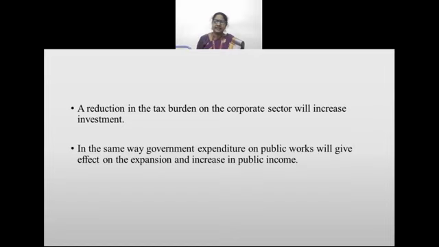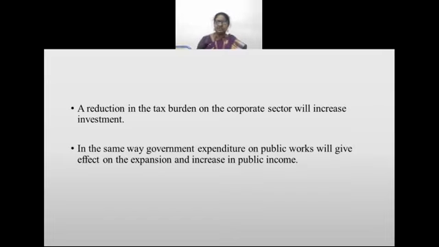Public income improves their standard of living and all those things. Suppose some 500 crores amount is spent on building a dam or a very big overbridge. In that situation, definitely that amount will go to the public only. In one way or another, through labor or material, it increases the income level of the public.